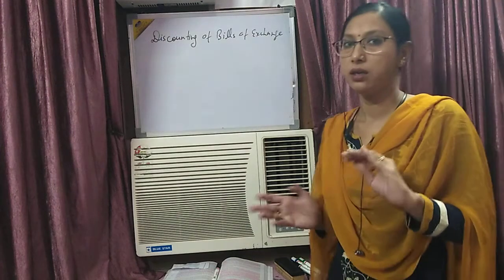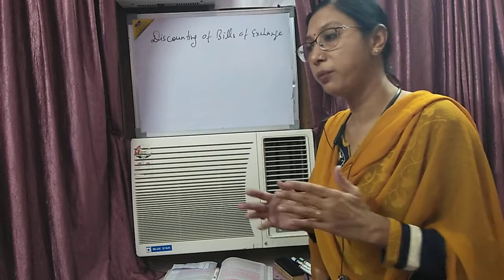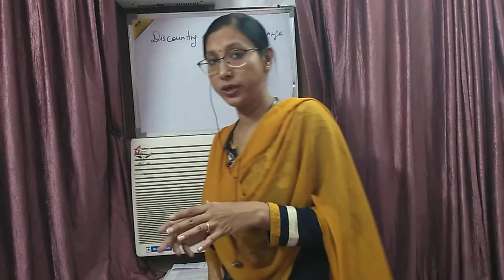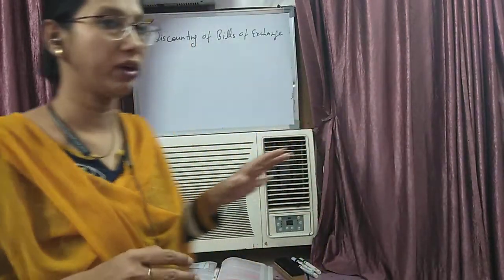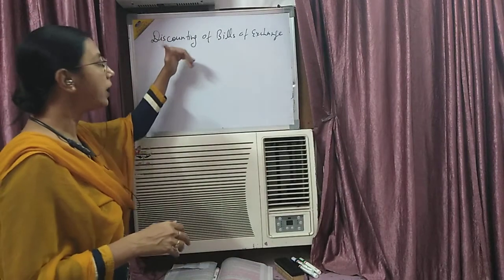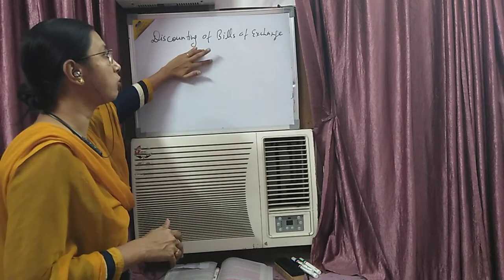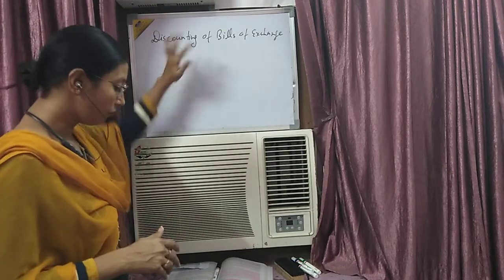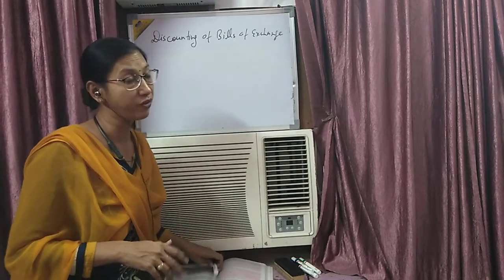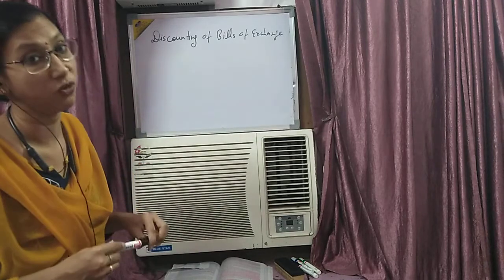We have seen three types of loan which are provided by the bank, that is cash credit, outright loan and overdraft facility. Now one very important type of loan or facility which is given by the bank is discounting of bills of exchange. Before understanding discounting of bills of exchange, let us understand what is bills of exchange.